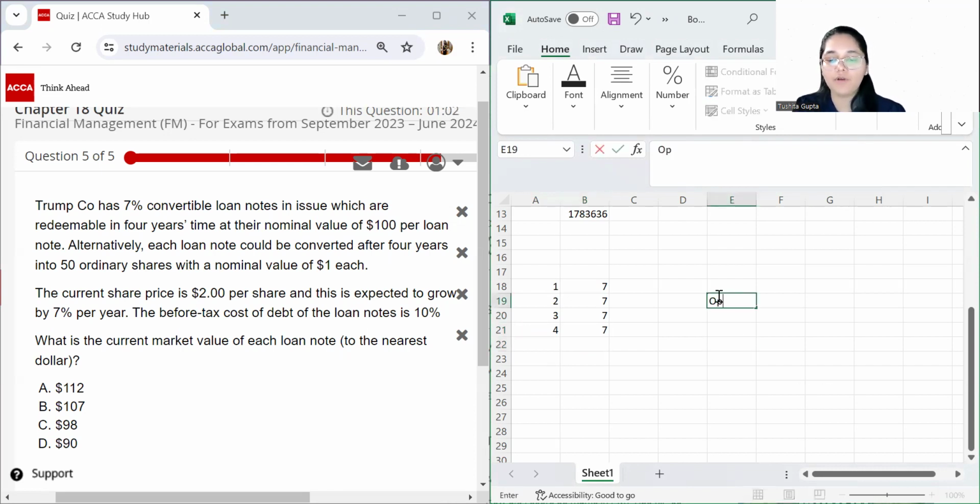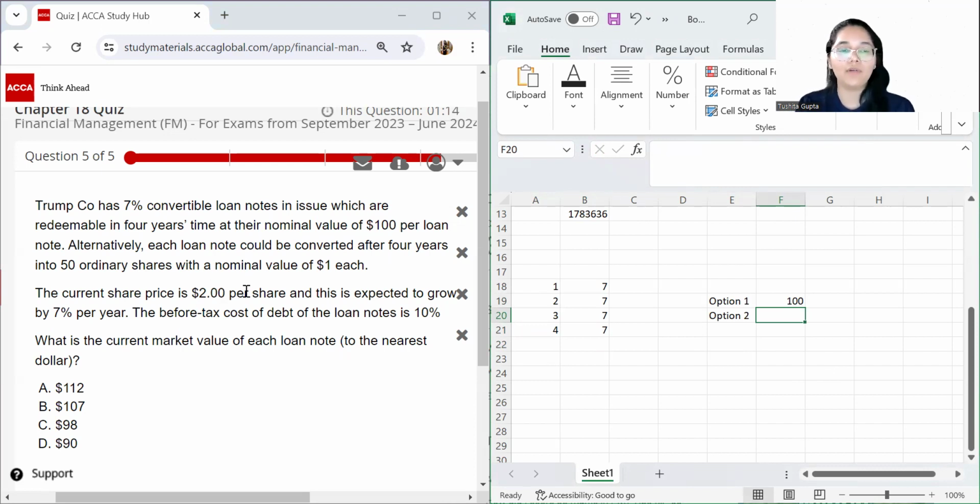Option number 1 is to take the redemption value, which is taking $100. Option number 2 over here is you get these shares, like the debt is converted into equity. How do you do that? The share price is $2 per share, and it is expected to grow 7% every year. So first I need to find out how much the share price will be.